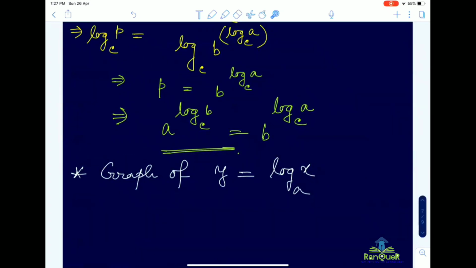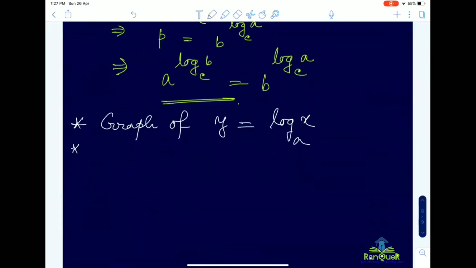From the graph also we will be able to understand what is the domain and range of y equal to log x to the base a.